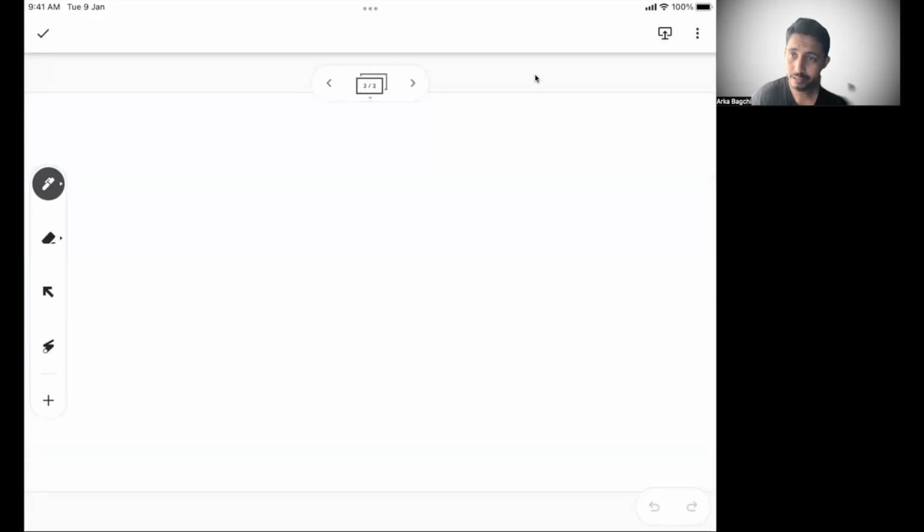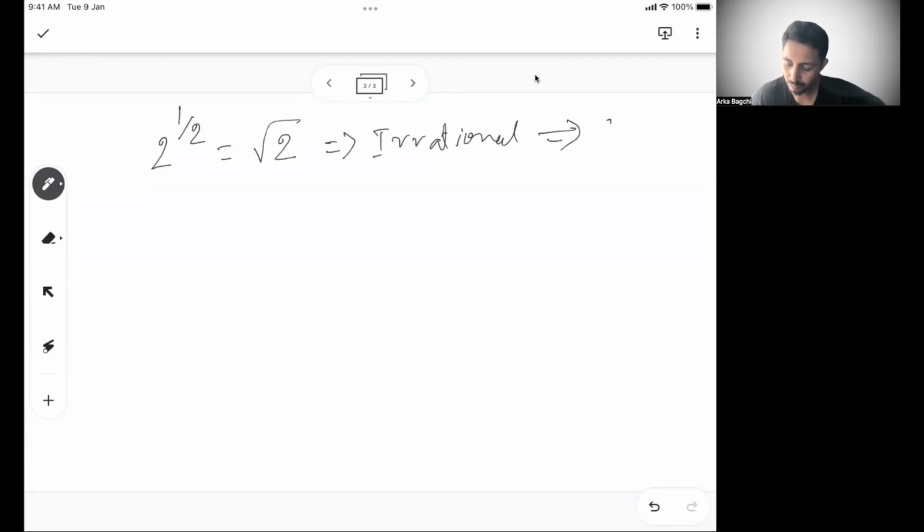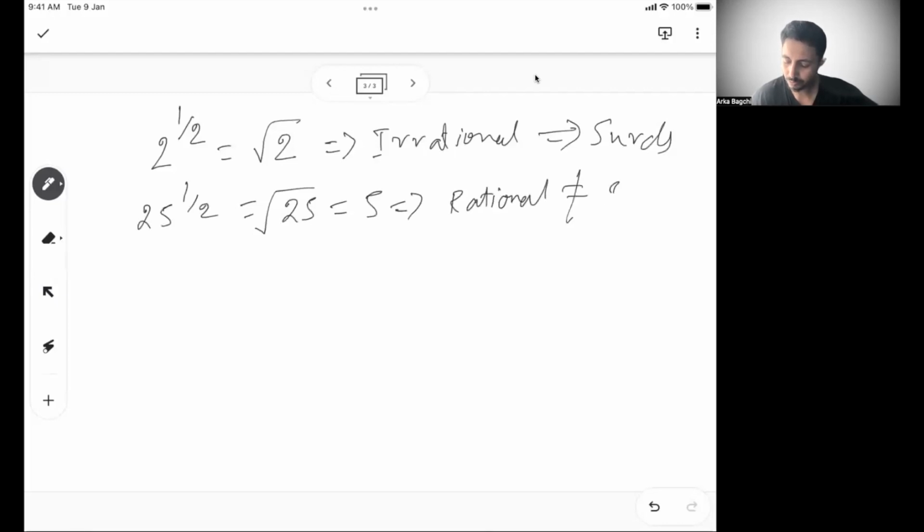So the power of an integer is a fraction. Let's say 2, and 2's power is a fraction, 1 by 2, which can be written as √2. Now this is an irrational number, hence it's a surd, right? Similarly, if I write 25 to the power 1 by 2, which is still a fraction as a power for an integer, 25, but √25 is 5, which is a rational number, which is not a surd.